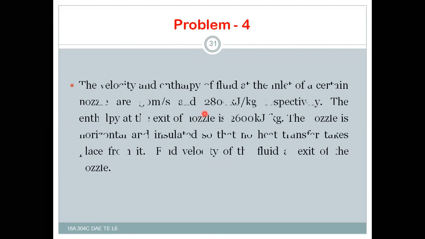Now, problem number 4 is also on the same. The velocity and enthalpy of fluid at the inlet of a certain nozzle are 50 meters per second and 2,800 kilojoule per kg respectively. That means this is the inlet velocity of the nozzle and this is the inlet enthalpy of the nozzle.